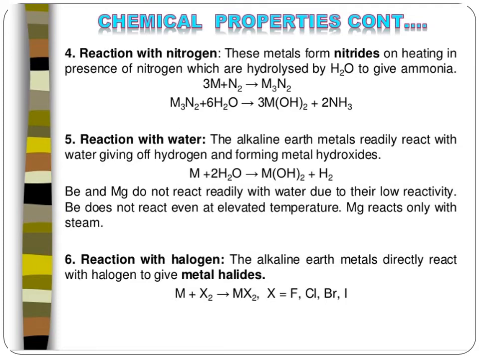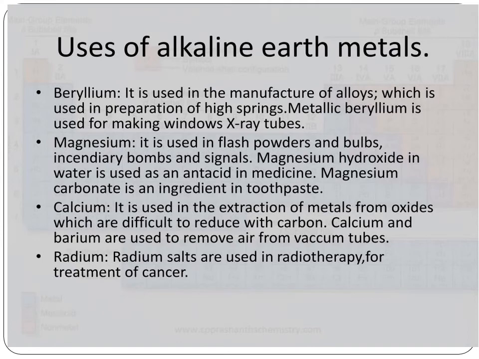The alkaline earth metals directly react with halogens to give metal halides. That is chlorine, bromine, iodine halides.